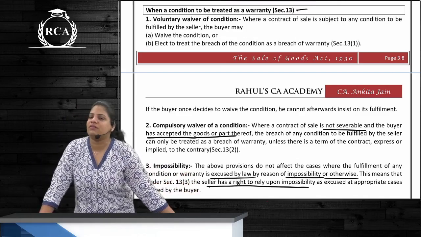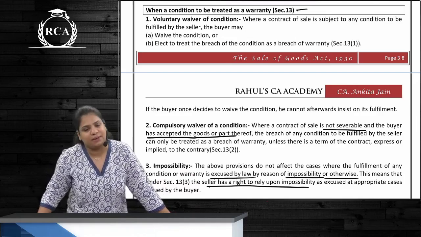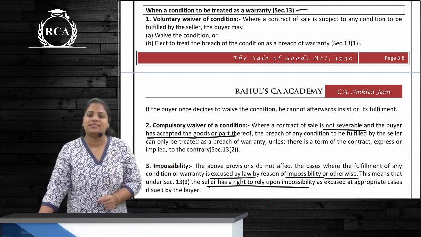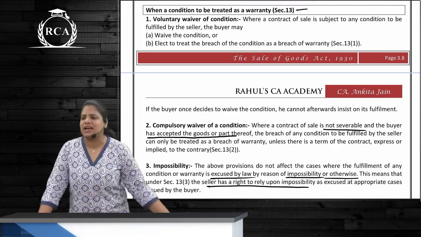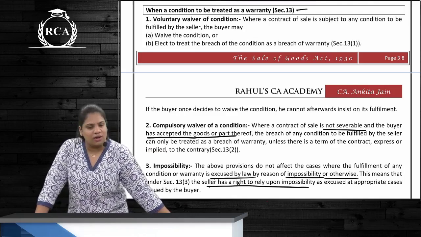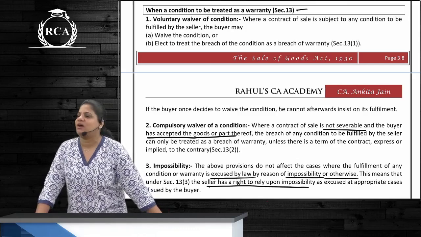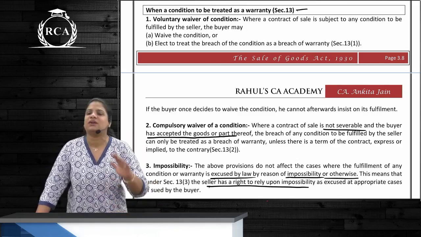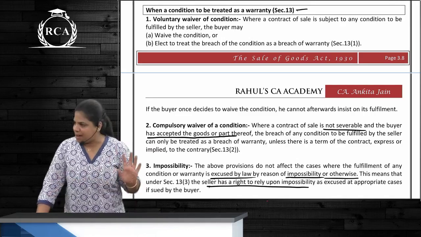In voluntary waiver, the factory owner says he wants the coal on Monday morning at 10 o'clock, because if the coal is not supplied, the laborers in the factory are going to sit idle. So supply of coal over here is a condition. If the coal supplier supplies it at 12 o'clock, what right does the factory owner have? He can rescind the contract, correct? But do you think he will rescind the contract? No, businessmen are very practical. He waives this condition. He accepts the coal at 12 o'clock as well, correct? What can he do then? He can claim damages, right?